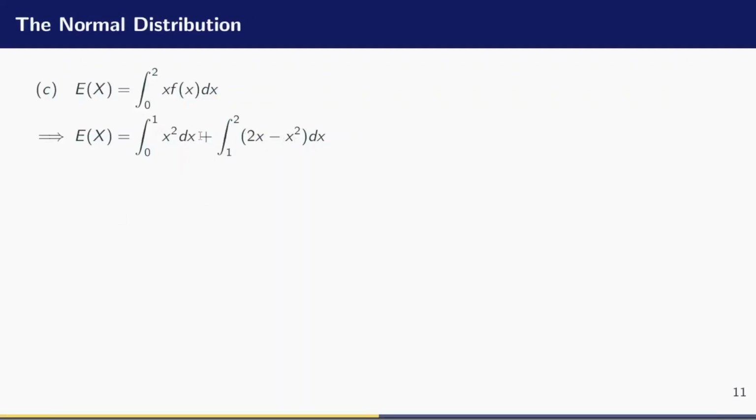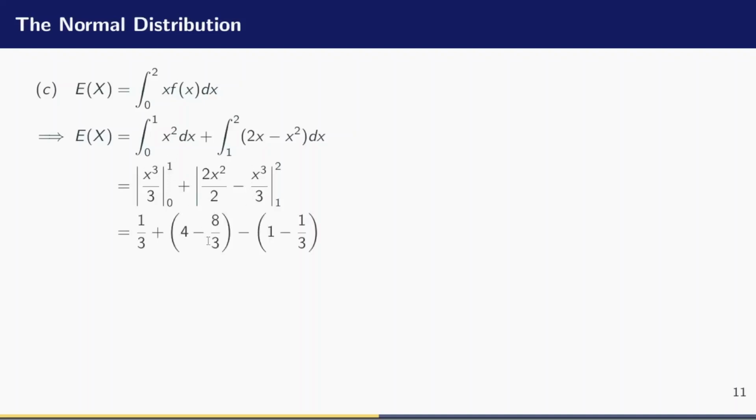So I just have to integrate and plug in the limit. We have done a lot of integration already in this question. So I'll be having x cubed on 3 from 0 to 1. Then when I integrate this, I have 2x squared on 2 minus x cubed on 3. Let me just plug in the limit as I did in the previous questions, evaluate the whole thing, and the expectation of x will give me 1.